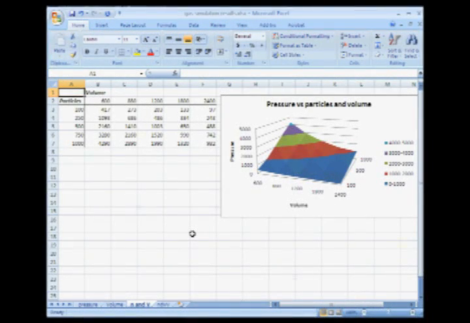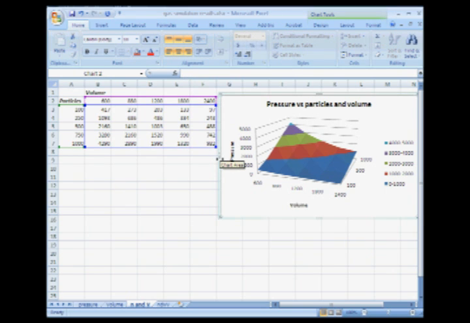Okay, here are the data all keyed in. I simulated pressure with 5 different numbers of particles, 100, 250, 500, 750, and 1000, and at 5 different volumes, 600, 880, 1200, 1800, and 2400. Next to the data is a 3D plot showing how volume and particle number together affect pressure on the vertical axis. This is still too complicated though.